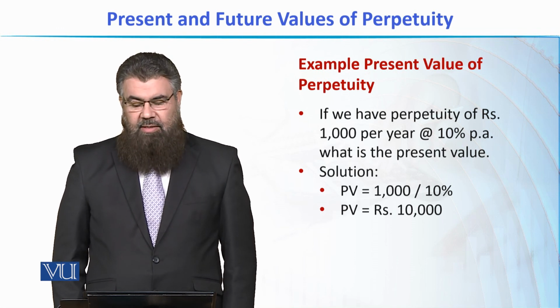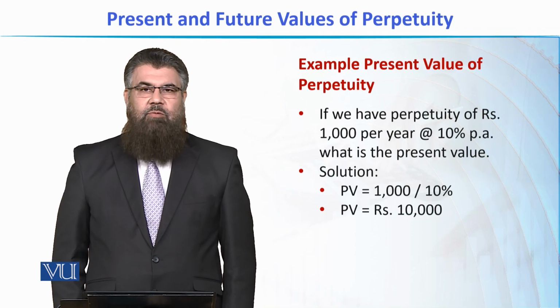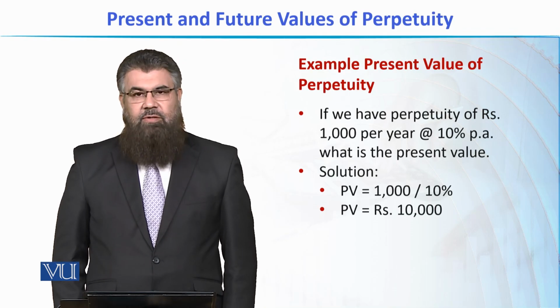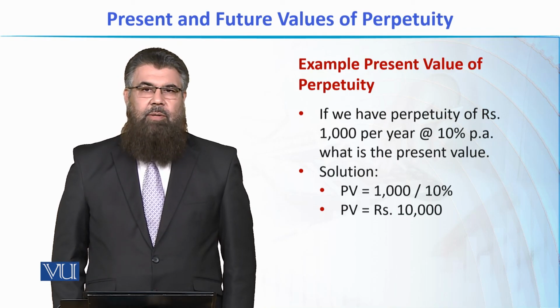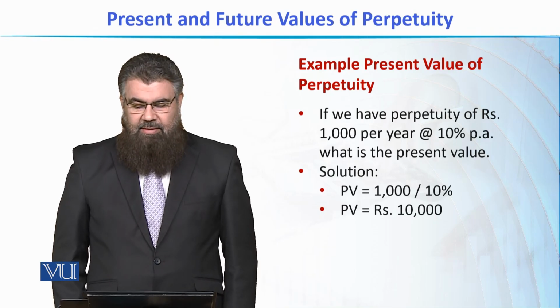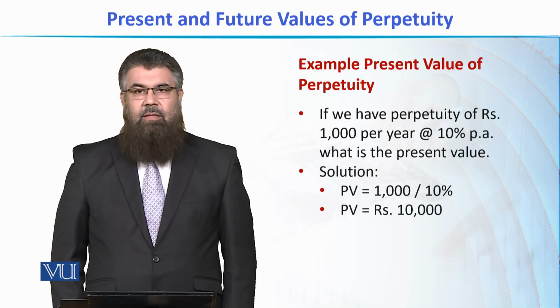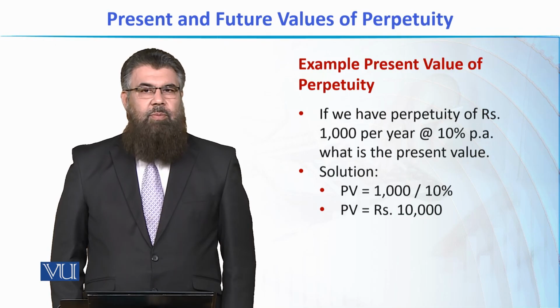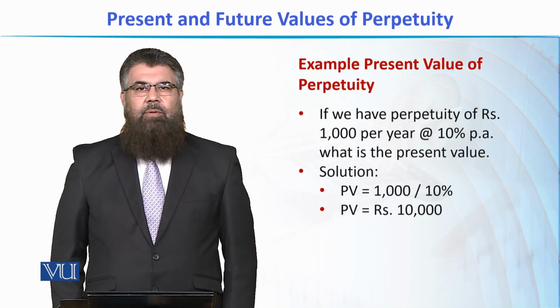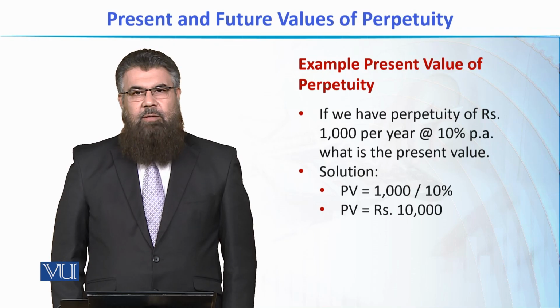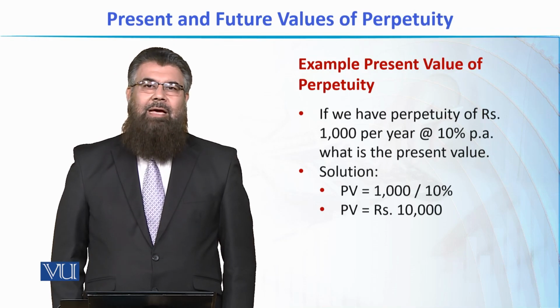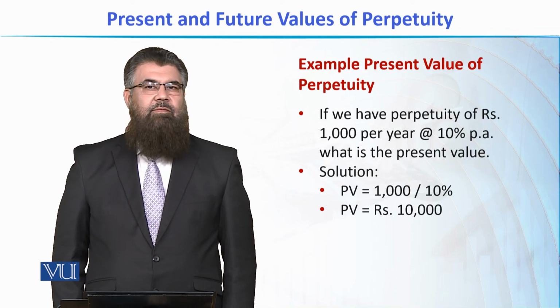So when we divide the amount of installment with the interest rate, we get the present value of a perpetuity. So in this case, this comes out to be 10,000 rupees. So this explains the concept that perpetuity is something for which we can calculate the present value, but we cannot calculate its future value.